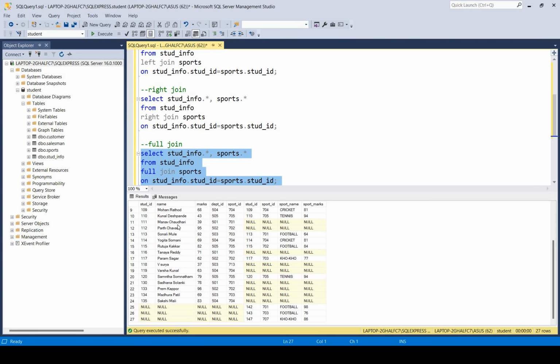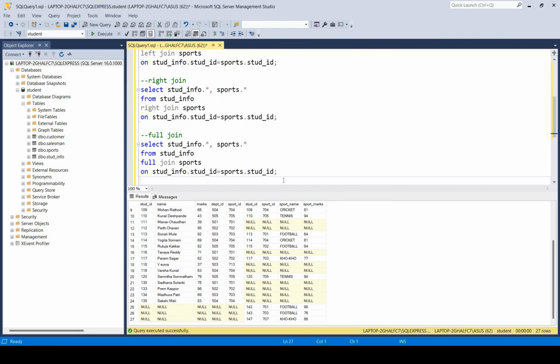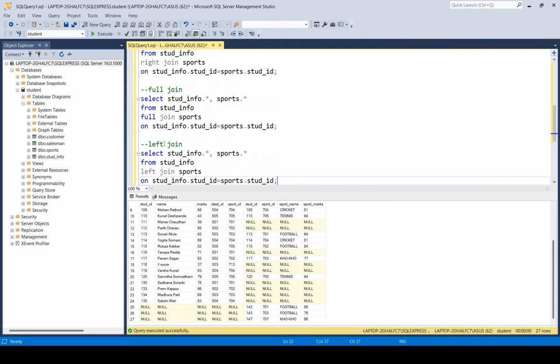Full join means what? It fetches all the records from the left and right table. So this is nothing but the full join. And next is what? Self join. For self join we have to write only the join keyword. We need not provide the self keyword for the self join like the other joins. We just have to write the join keyword to perform the self join.